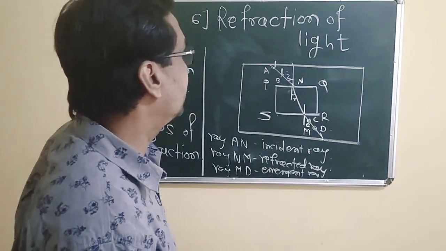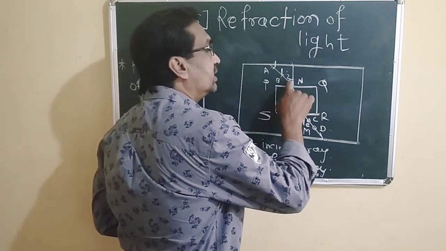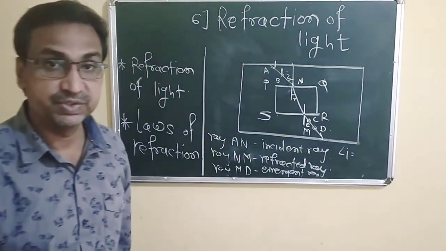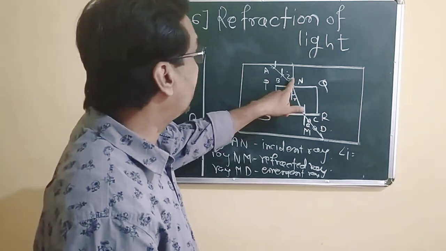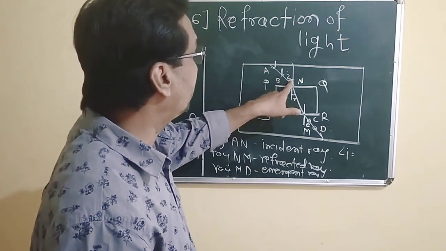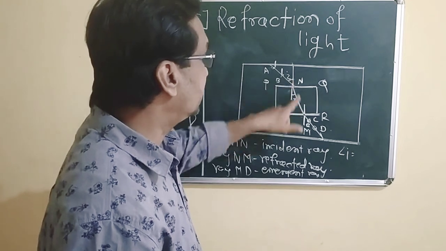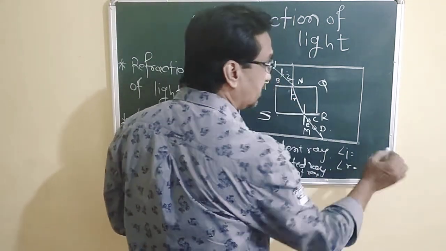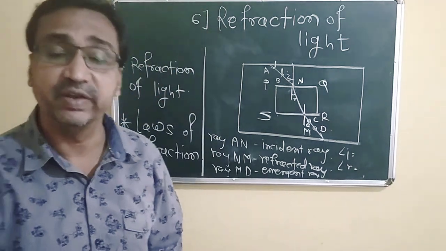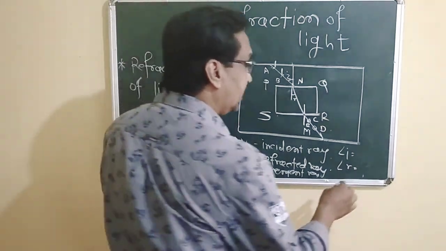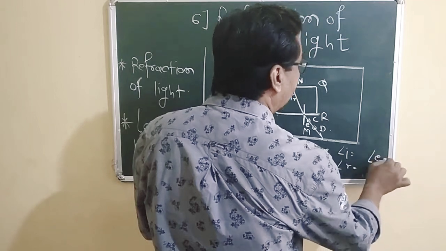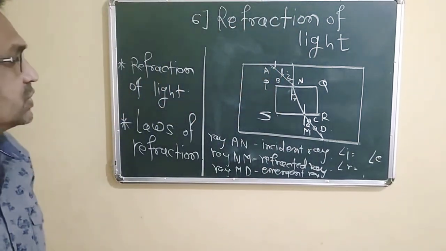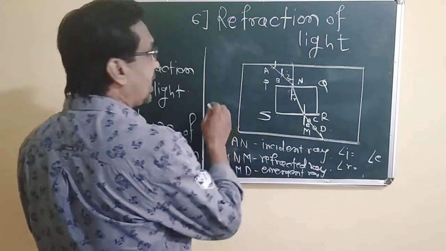At the same time, angle I is the angle of incidence, angle R is the angle of refraction, and angle E is the angle of emergence.